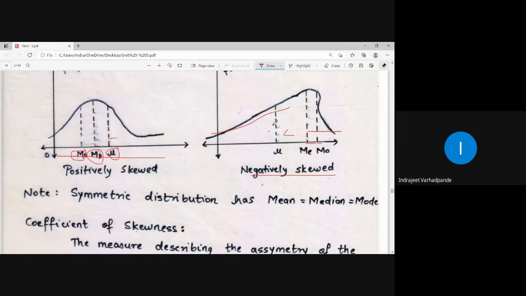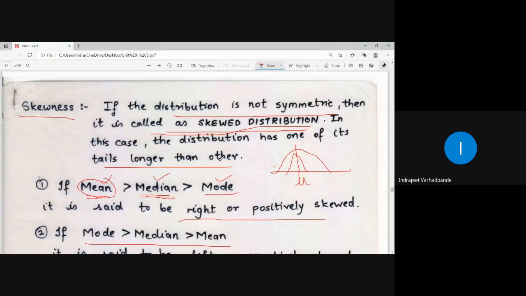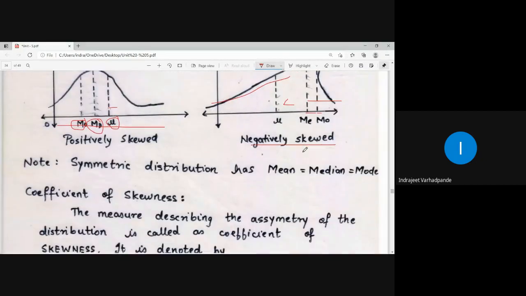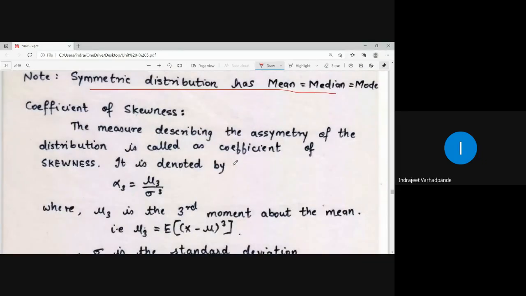So when this particular distribution is not symmetric, we try to find out the skewness, which is called a skewed distribution. There are two different terminologies: positively skewed or right skewed, and left or negatively skewed. A symmetric distribution has mean equal to median equal to mode. All the three parameters are at the same place. Then we say that it is a symmetric distribution. What is the coefficient of skewness? The measure describing the asymmetry of the distribution is called the coefficient of skewness.